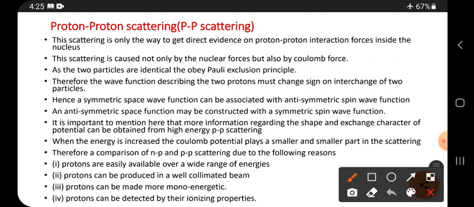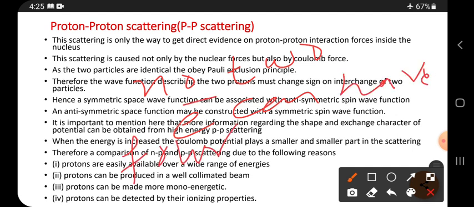So first, what is the Pauli exclusion principle? The Pauli exclusion principle tells us no two electrons can have all four quantum numbers the same. That is the Pauli exclusion principle.